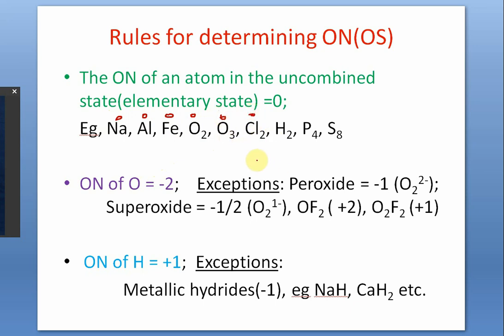I have already told you, if the two atoms are the same, then the cleavage will take place in a homolytic manner. Each will get back its own electron, so each will have a charge of 0. So also phosphorus, so also sulfur; each of them will have an oxidation number 0. I remind you, these are not real cleavages, these are hypothetical.